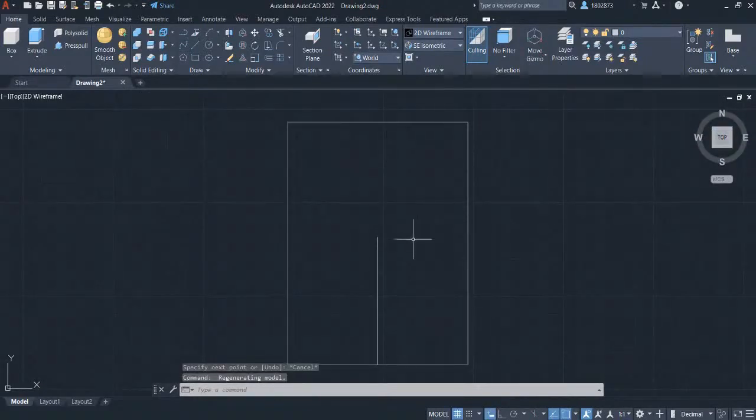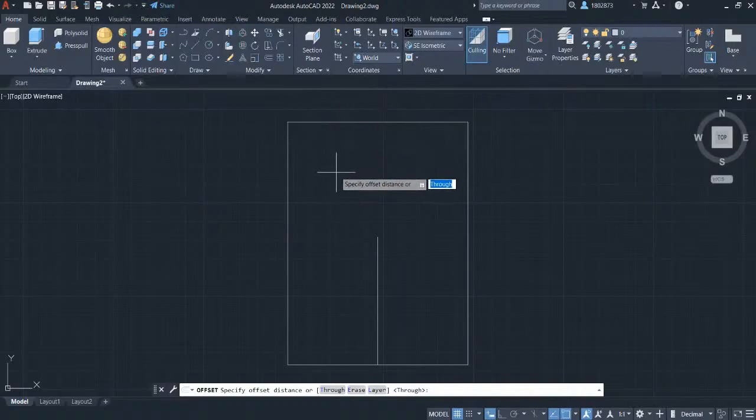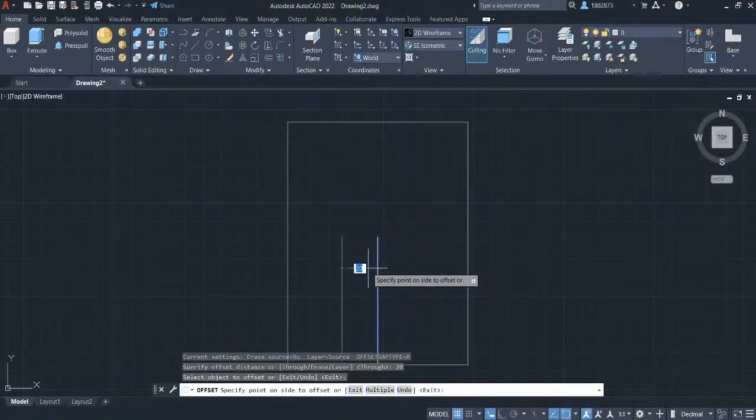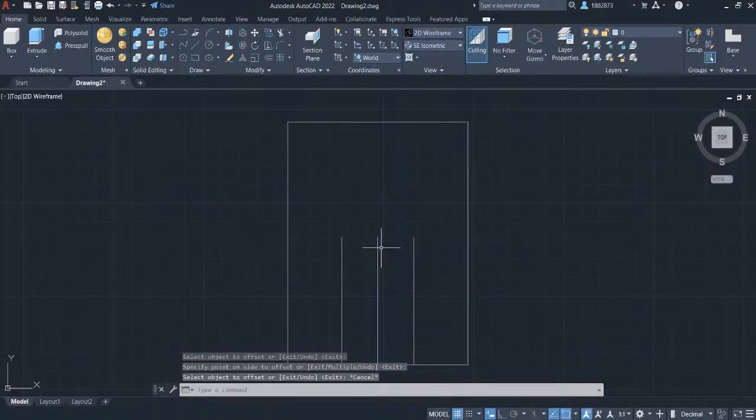We are going to create a parallel line. So let's grab the offset in the Modify Panel. Let's define the offset distance to be 20. Press Enter. Select the line and hover your crosshair here and left click. Left click again on the line and hover your crosshair here. Left click. Let's create a circle to this endpoint.